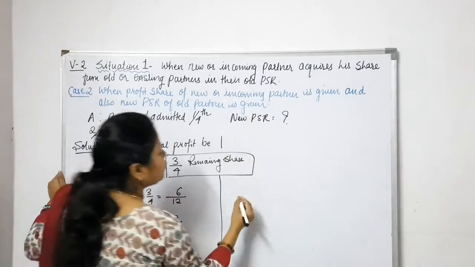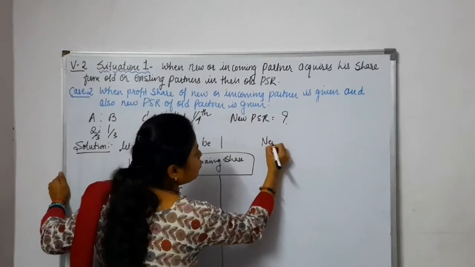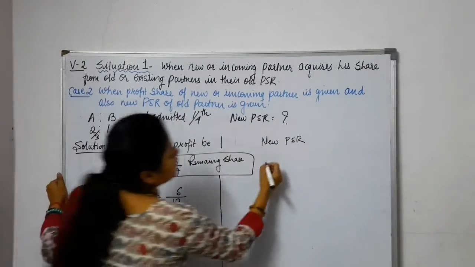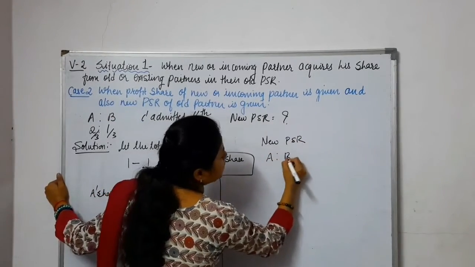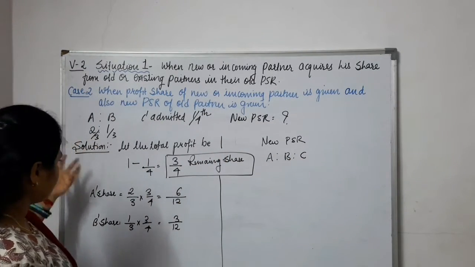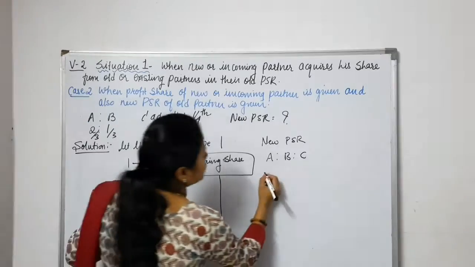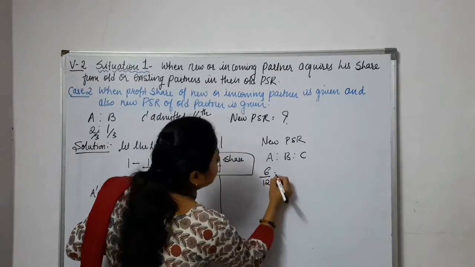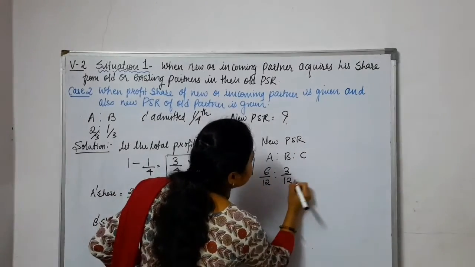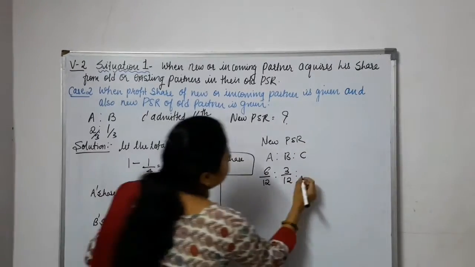We need to calculate the new PSR. So the new PSR will be for A, B and C, A is to B is to C. We have calculated here: A's share is 6/12. B's share is 3/12. And C's share is how much? 1/4.